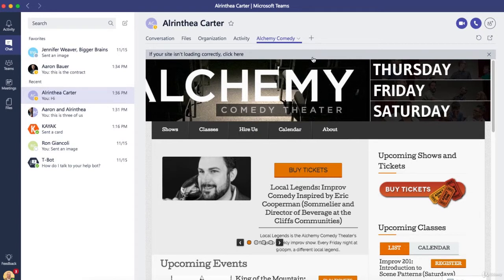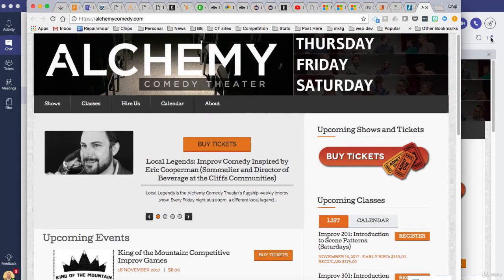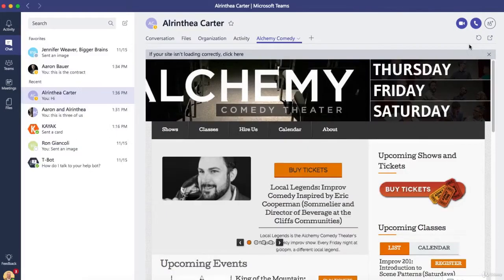And then also notice if I wanted to go to this website outside of Teams, I had this little icon over here with the arrow coming out of the box, and that'll open a web browser and take me to that website. Oh, so cool. That can be handy also.